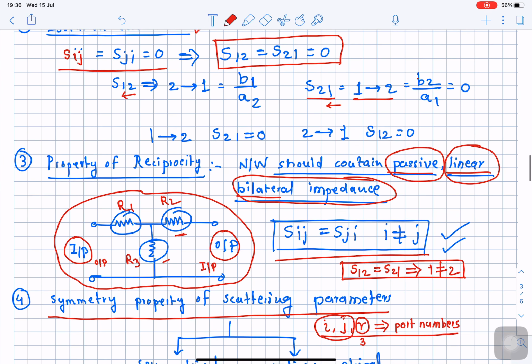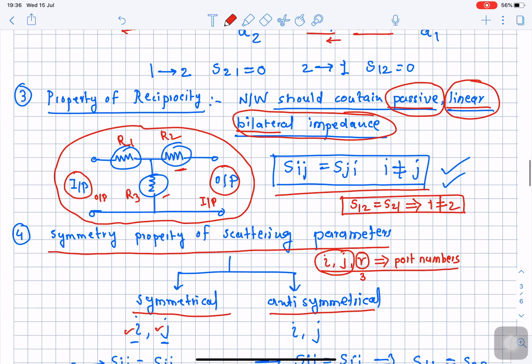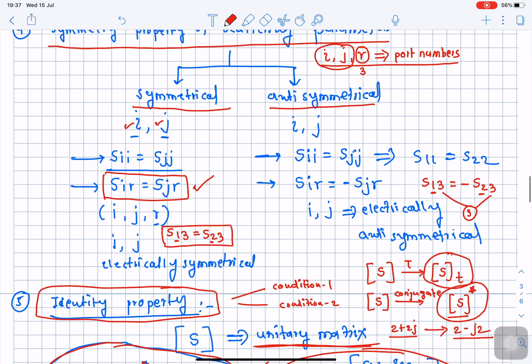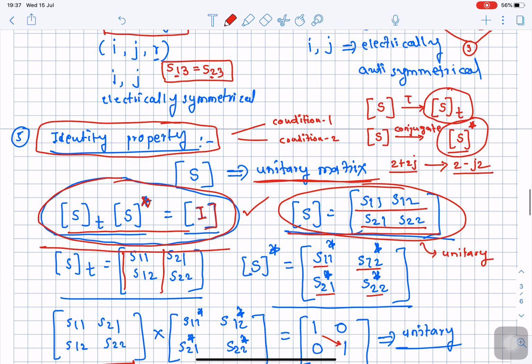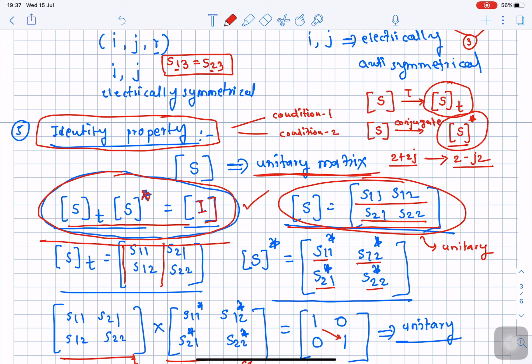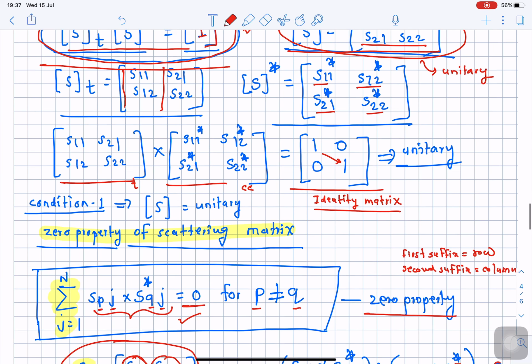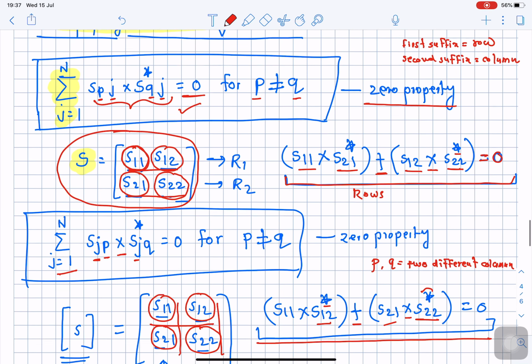Then we saw the property of reciprocity represented in terms of a scattering matrix, and then the symmetry property, and finally a very important property of the scattering matrix, the unitary property or identity property. We also studied the two sub-conditions of the unitary matrix, that is the zero property and unit property.